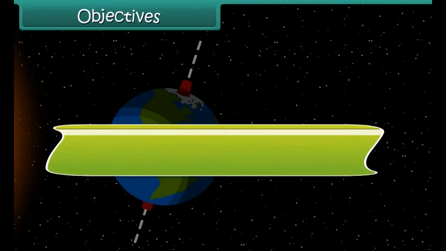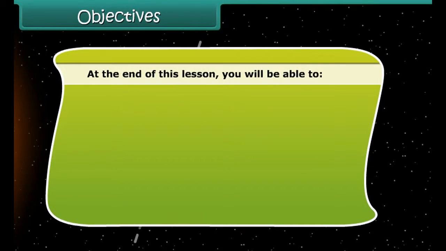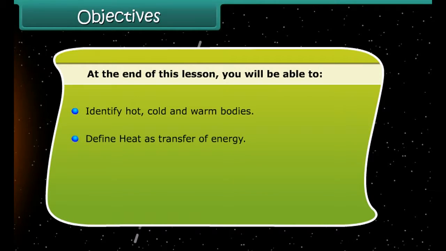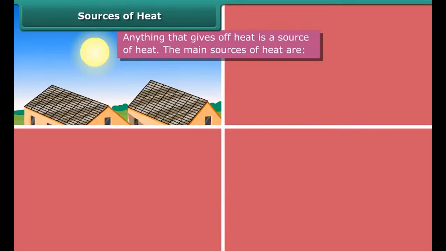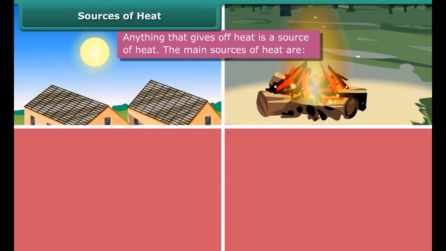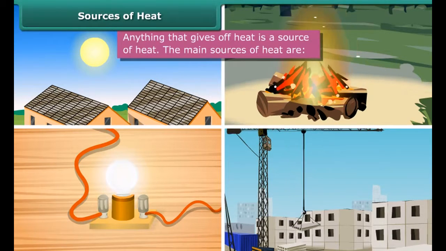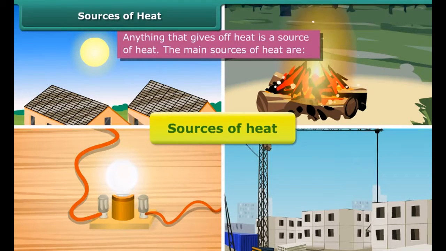Objectives. At the end of this lesson, you'll be able to identify hot, cold, and warm bodies, define heat as transfer of energy, differentiate between heat and temperature, explain clinical and laboratory thermometer, the sun, burning fuels, electricity, and mechanical work are sources of heat.